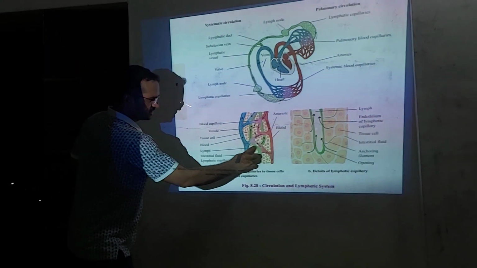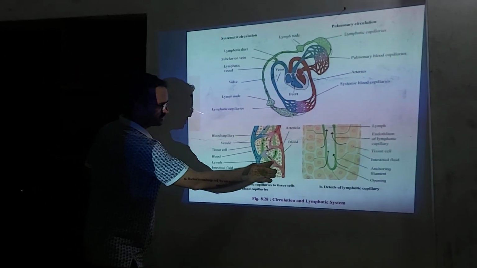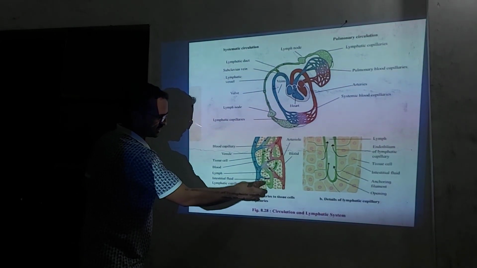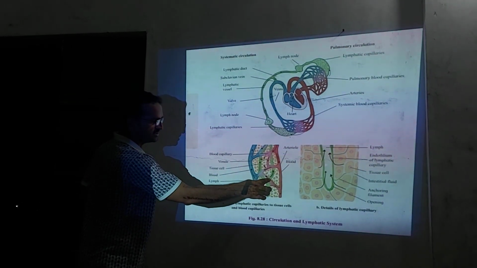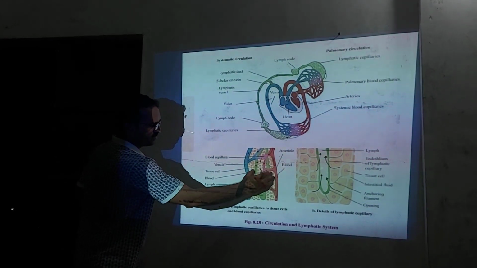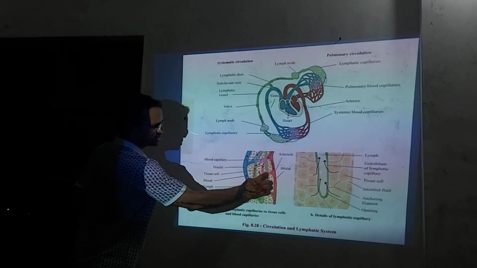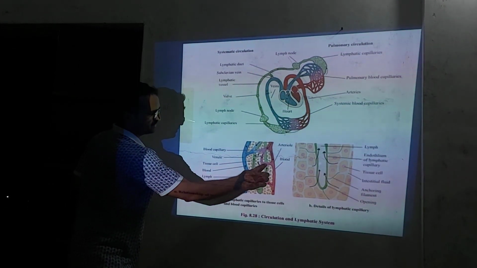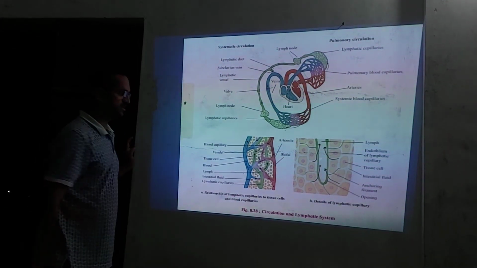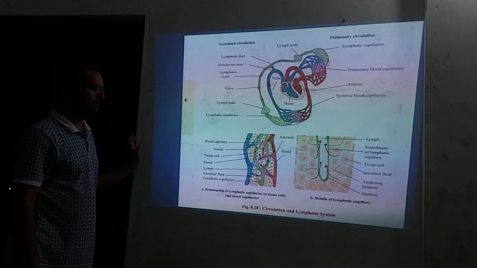This green color is related to the lymphatic vessels which collect the lymph. They get interwoven but not openly with each other. Once collected, the lymph is discharged into the blood capillaries, and from the blood capillary it further enters the blood circulatory system.